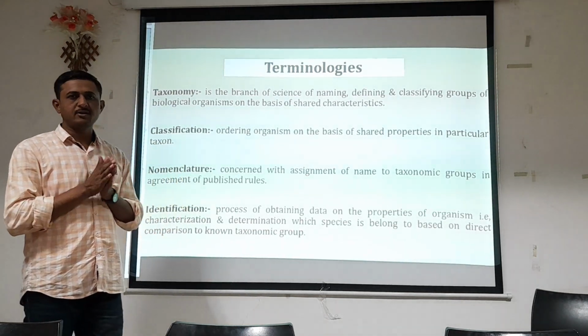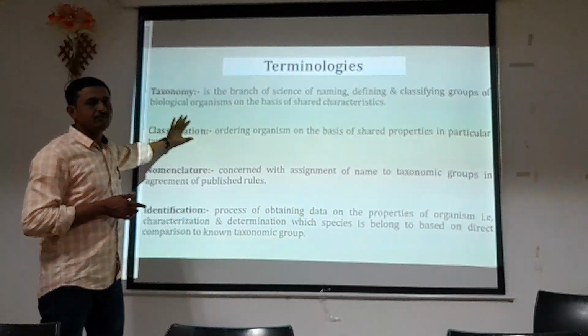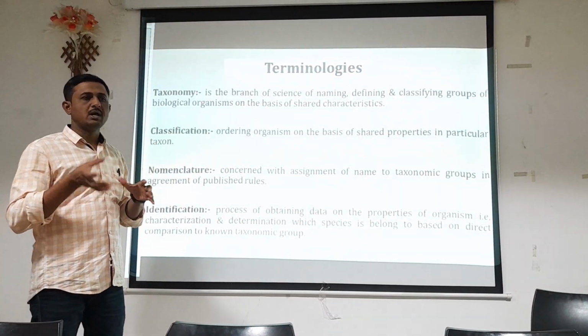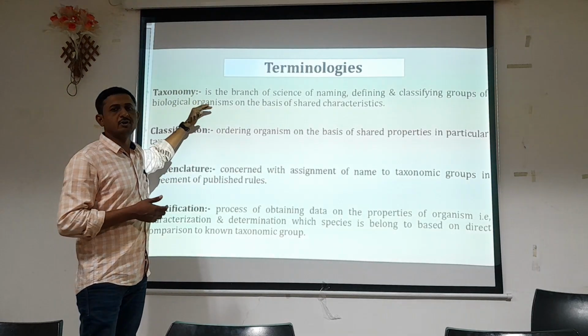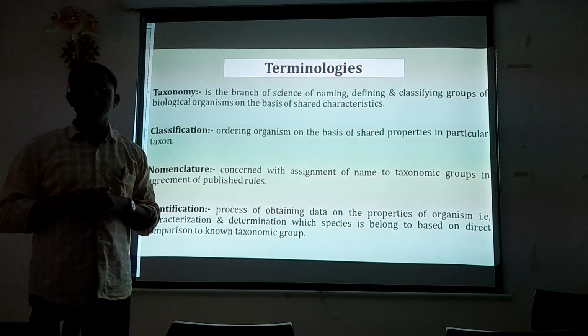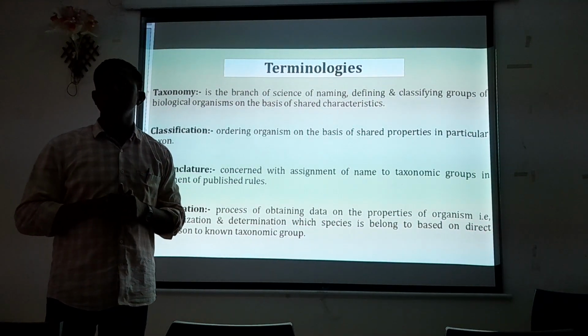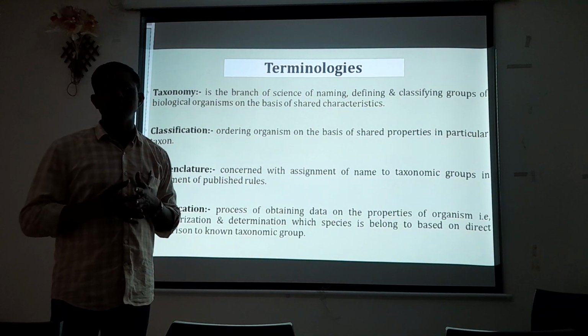So scientific identification, scientific nomenclature, and scientific classification systems are followed, and all these processes are included in the field of taxonomy. These are the different basic definitions which we will use in the taxonomic classification of living systems. Thank you.